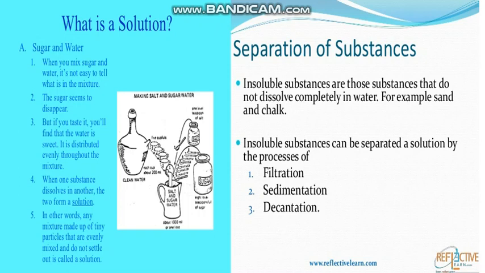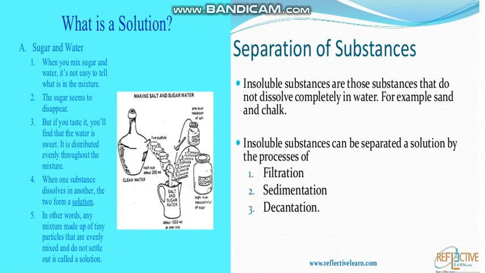We cannot see the sugar because it has mixed with the water. The sugar has dissolved in the water. In a solution of sugar and water, the sugar is called the solute. Solute is that part of the solution which we take in less amount. You take sugar in less amount as compared to the water. So sugar is solute. And the water is called the solvent because you dissolve the sugar in the water.